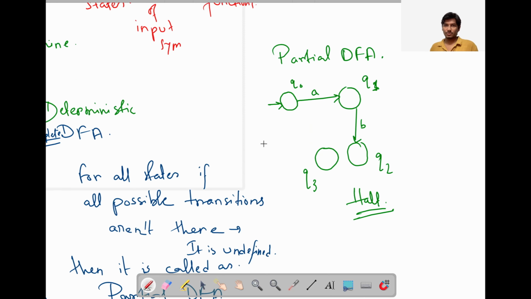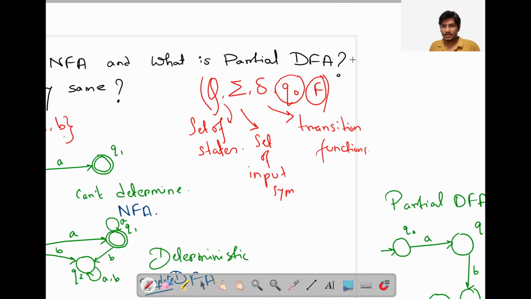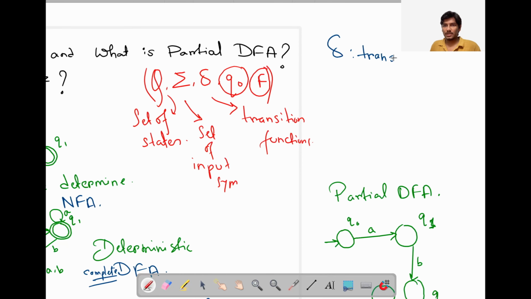One more thing I have to tell. Transition function: what is this actually? In some state, if we apply some input symbol, it can reach some other state, right?